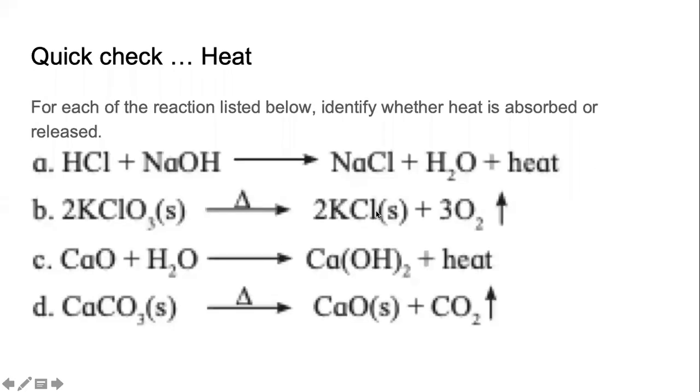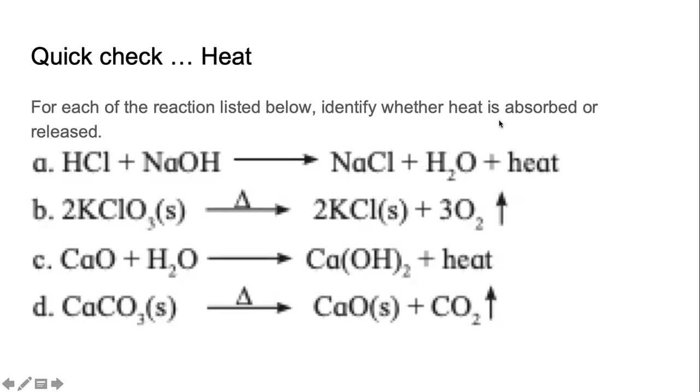So, before starting our studies for today, for this session, remember, one of the pieces of information that we include when we write a chemical equation is about heat. Whether heat is required to carry out the chemical reaction or the reaction produces heat. Try to remember what we studied about heat with respect to chemical reactions, how we write it in the form of chemical equations. And answer this question.